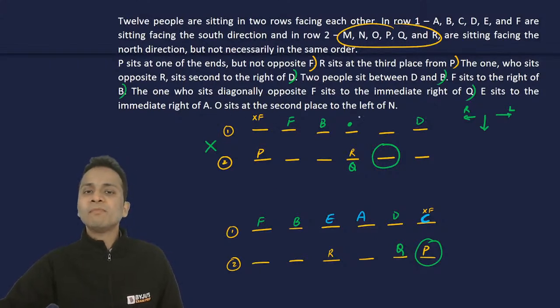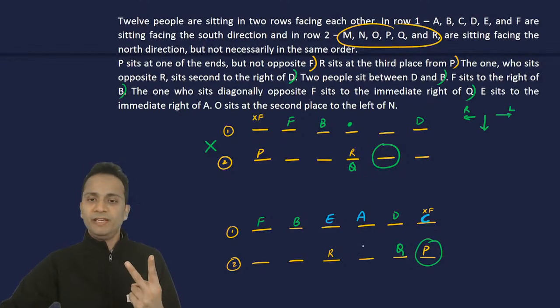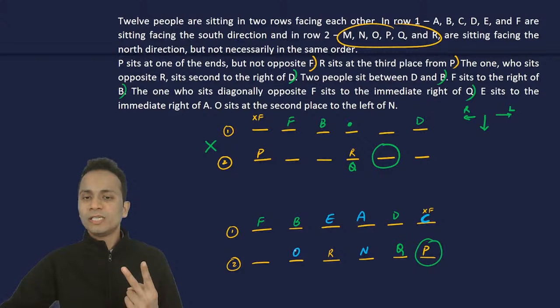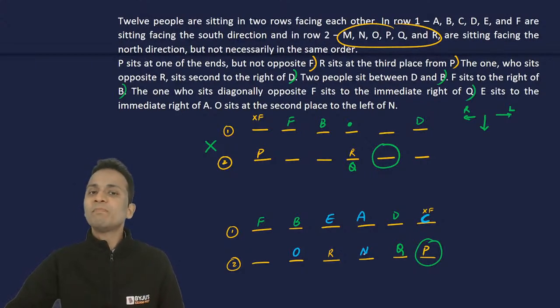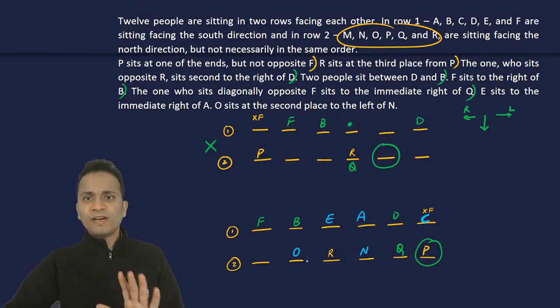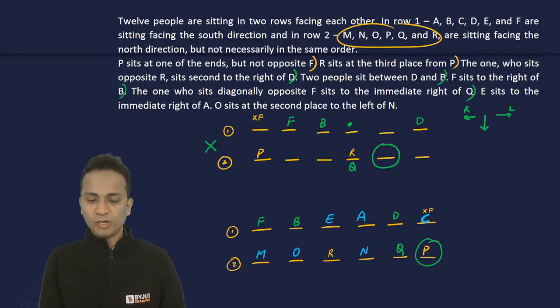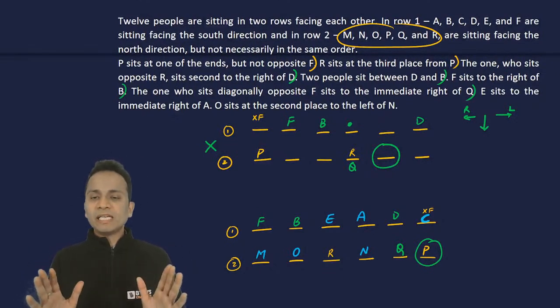O sits at the second place to the left of N. So there is only one possibility here. N will sit here, O will sit here. Second place to the left of N. Fine. Now in row 2, only M is left, and M will sit at the leftmost end of row number 2. Okay, so this is the complete arrangement.